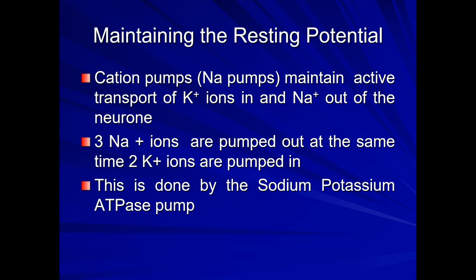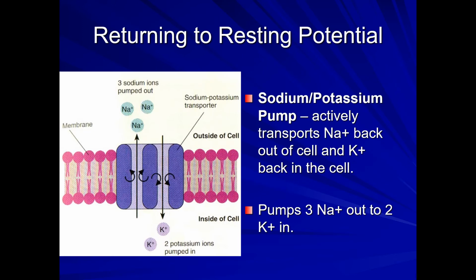So that's why when three sodium ions are pumped out, only two potassium ions come inside. See here, this is the active transport. This is the membrane of the nerve cell. This is the sodium potassium ATPase pump, what we call. When three sodium ions are pumped outside, only two potassium ions are pumped in. This is outside the cell and this is inside the cell. I hope it's clear now.